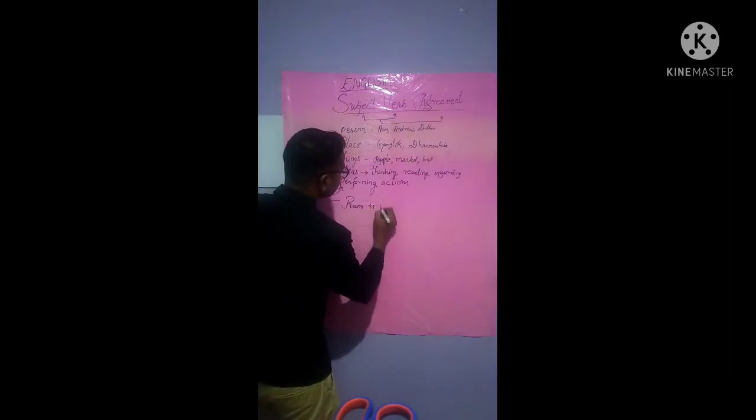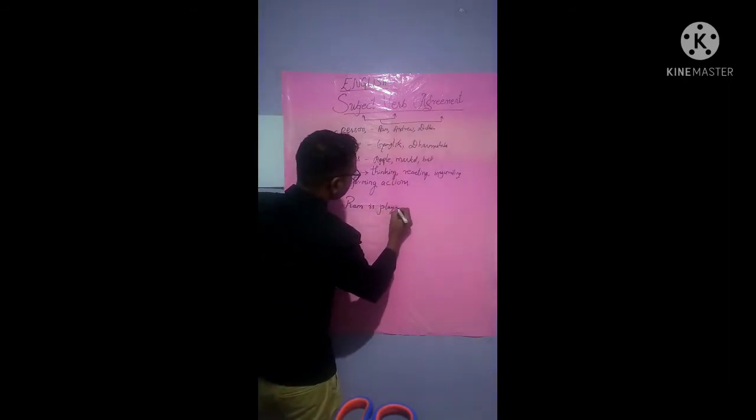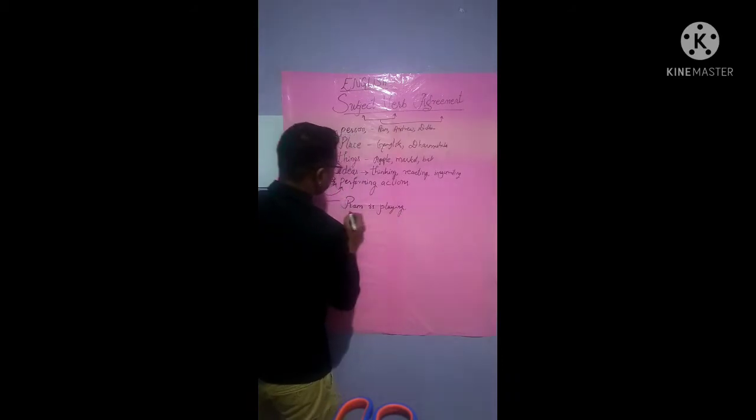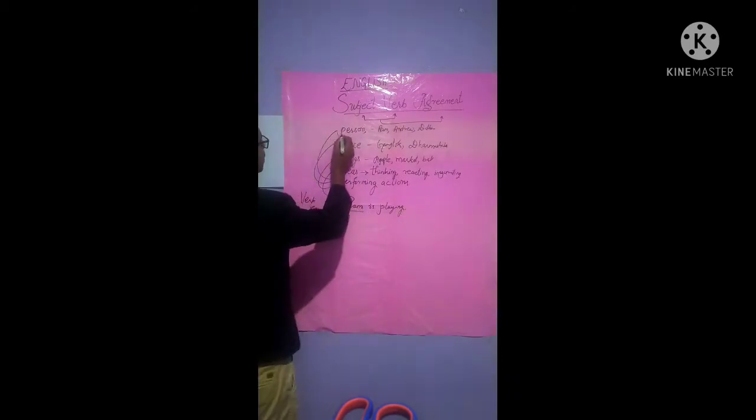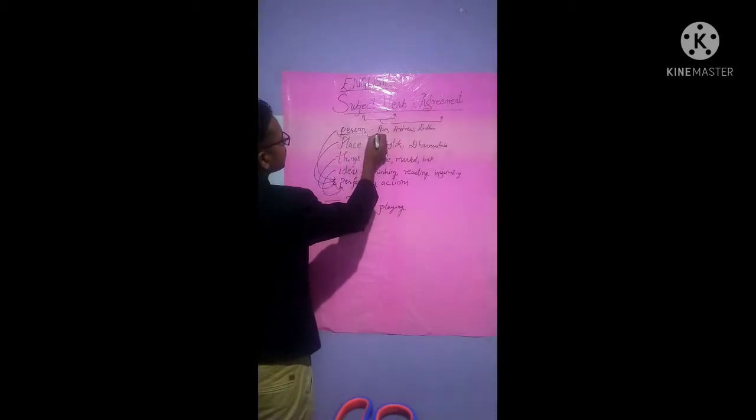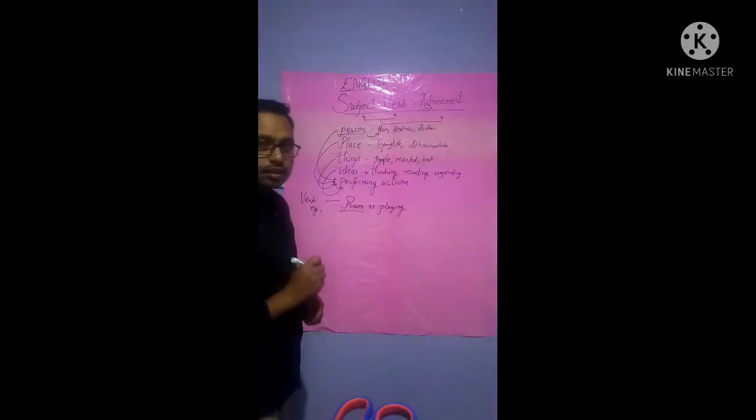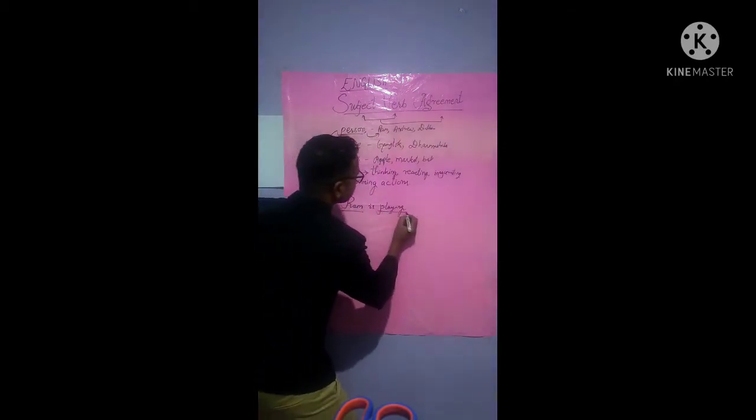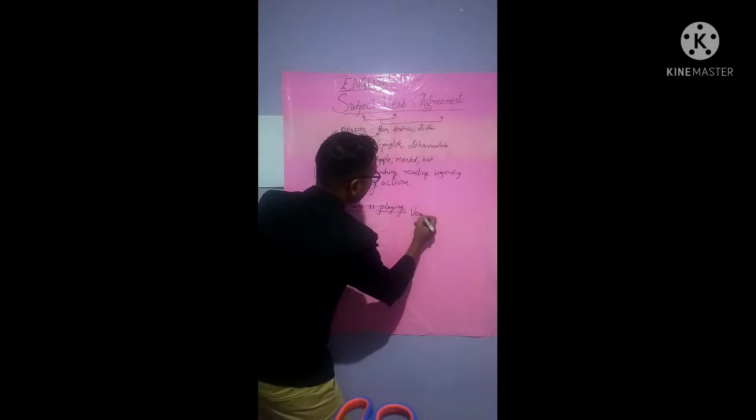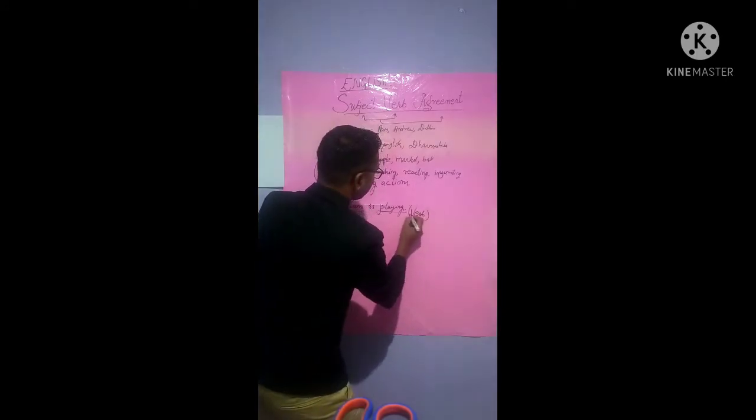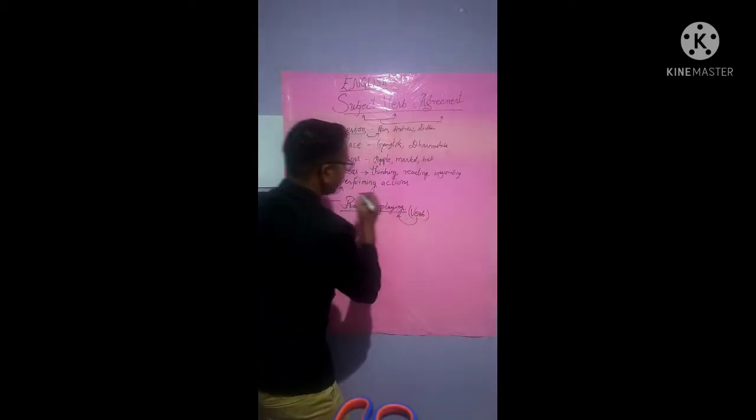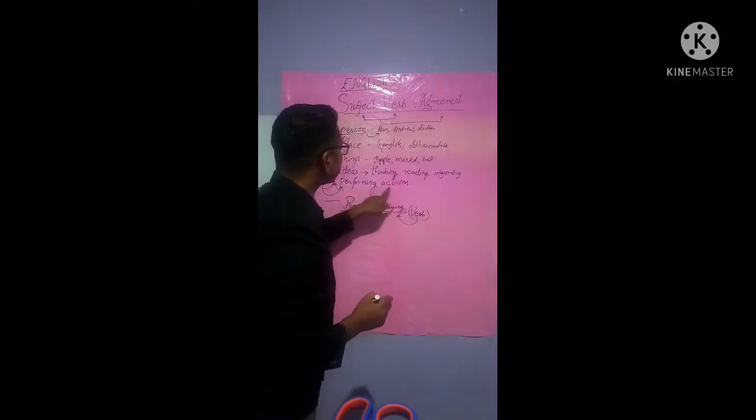Ram is playing. So Ram is a subject here because it comes under person, isn't it? Ram is a subject and playing is a verb. V-E-R-B. How does this playing become a verb? Verb is that performing action.